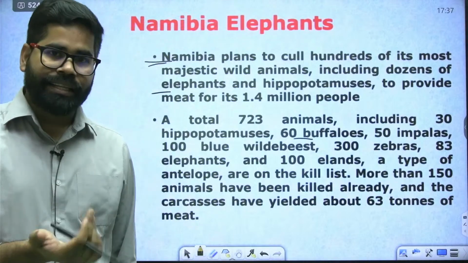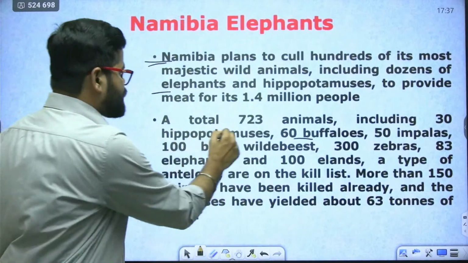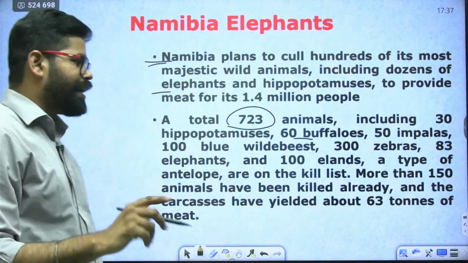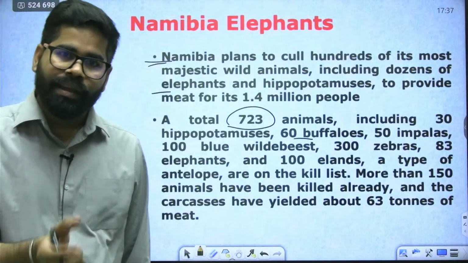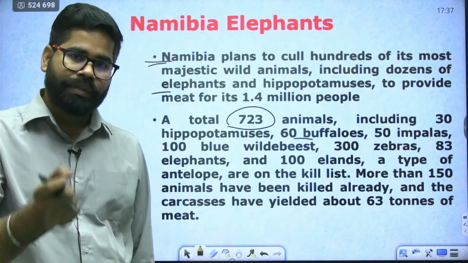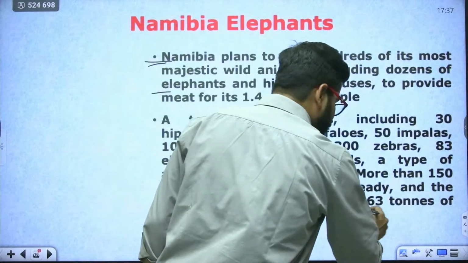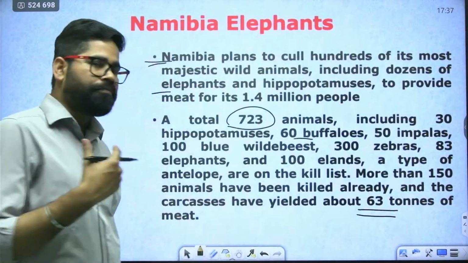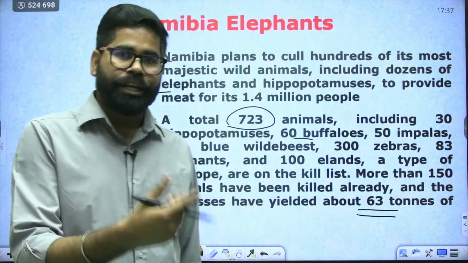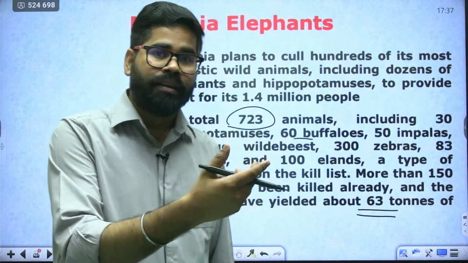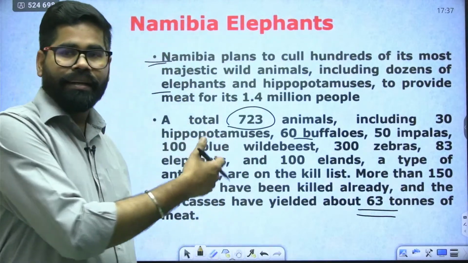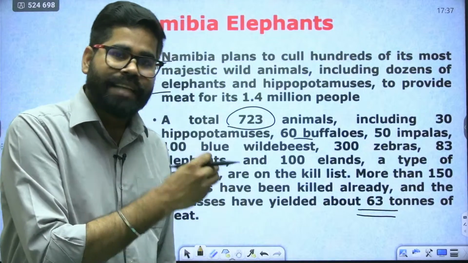There is a plan of killing around 723 wild animals. Some of them have already been killed. There has been a yield of about 63 tons of meat from killing of these animals.